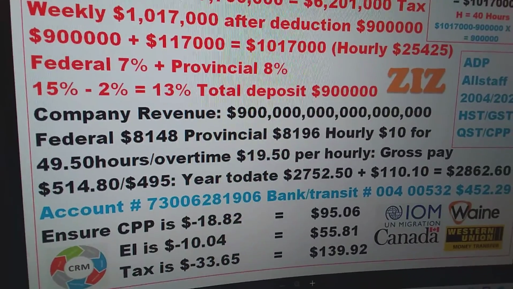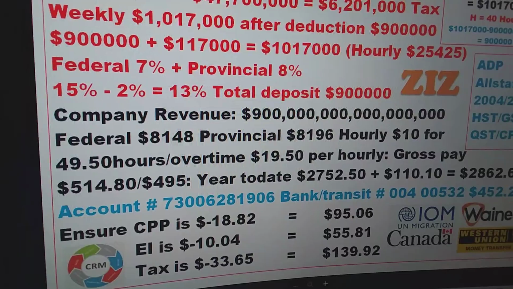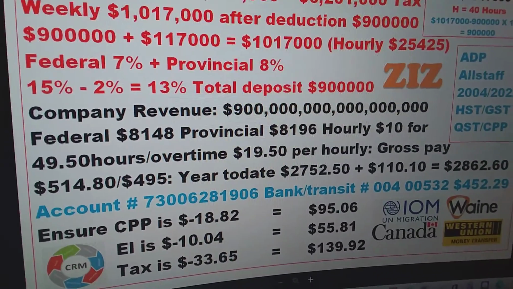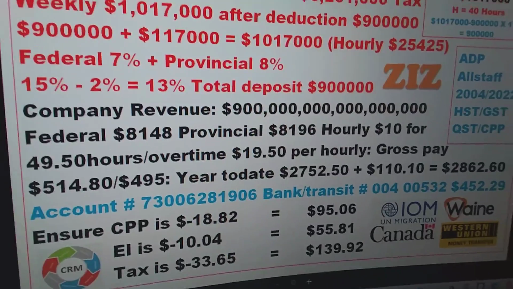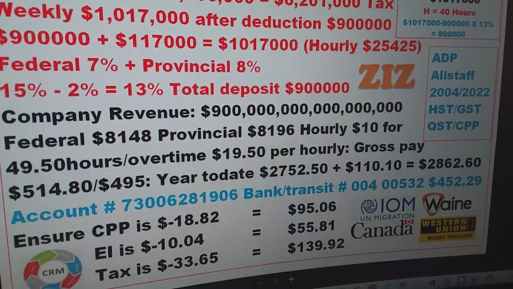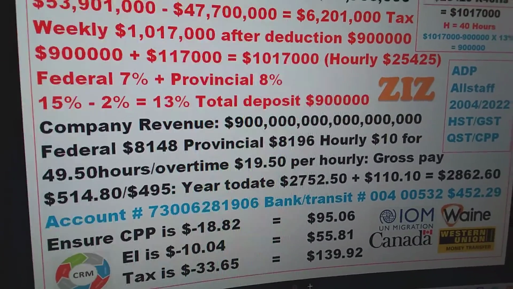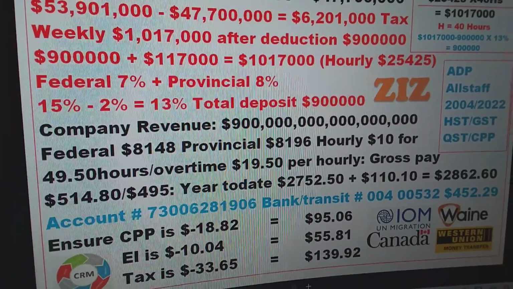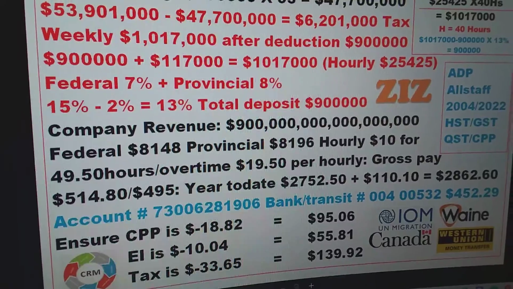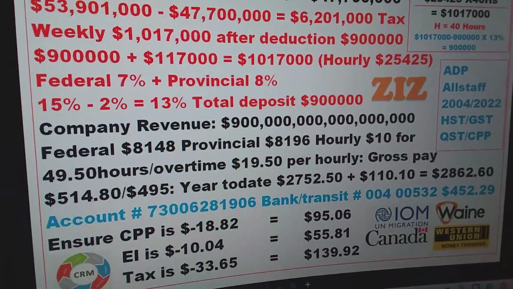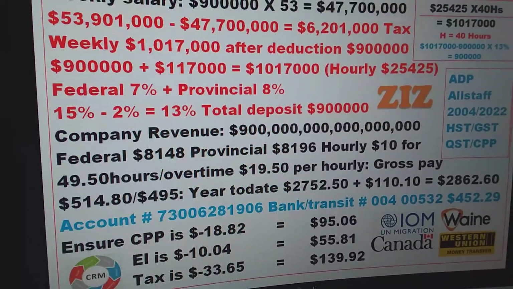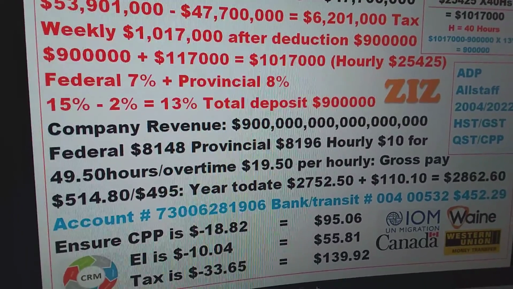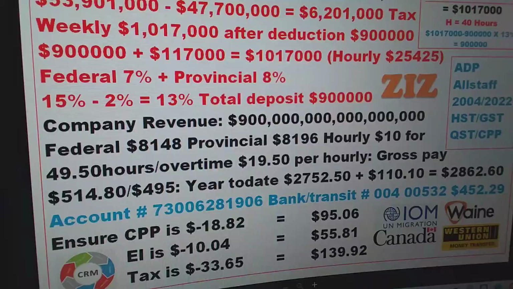And then the hourly, that is 10 for at least 49.50 hours. Overtime is 19.50 per hour. So gross pay is there. And then let's say we are there at $10, and then I earned an addition of $3.75 for commissions, plus $10, which is $13.75.